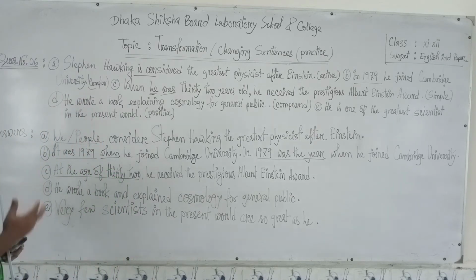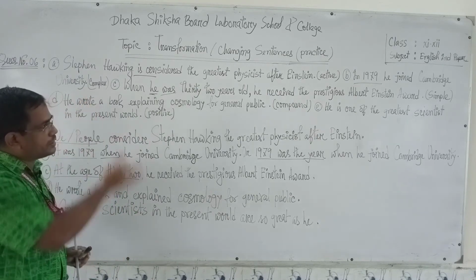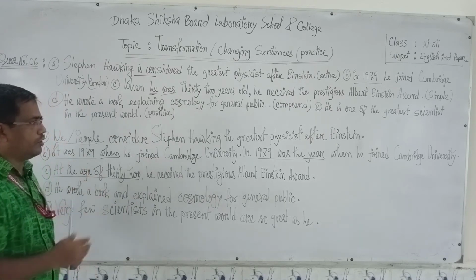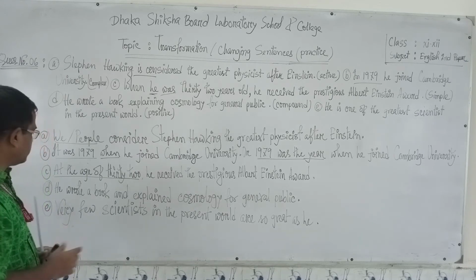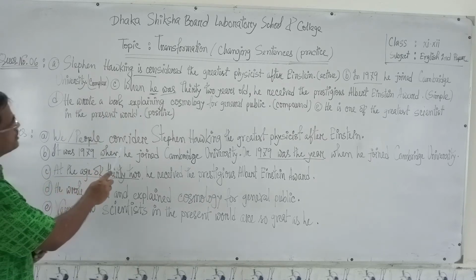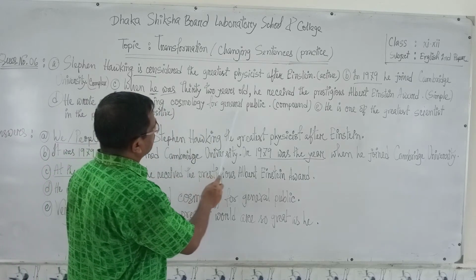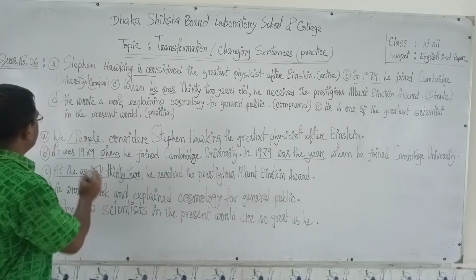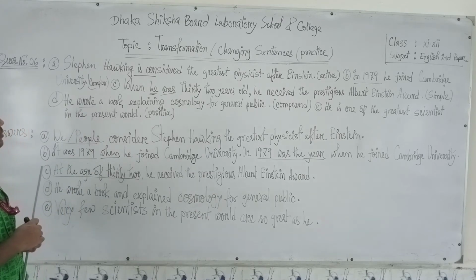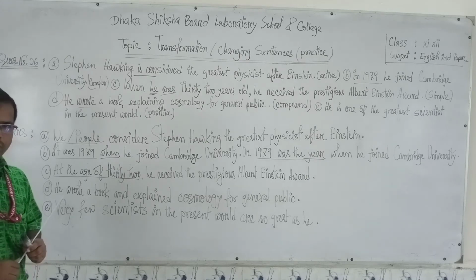And if you ever get such sentences anywhere, you may turn them this way into a simple sentence. Next, in case of question number D, he wrote a book explaining cosmology for general public. You see, the verb is in the past tense. Remember it. Your sentences or clauses should be in the past form.